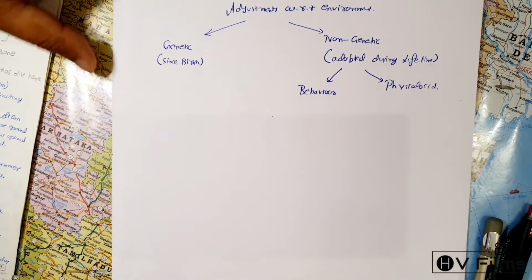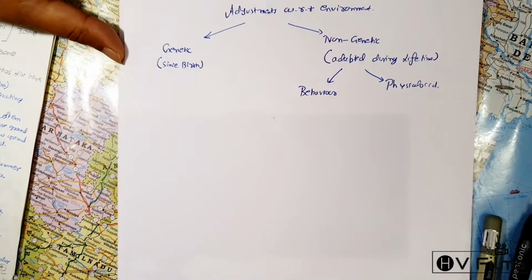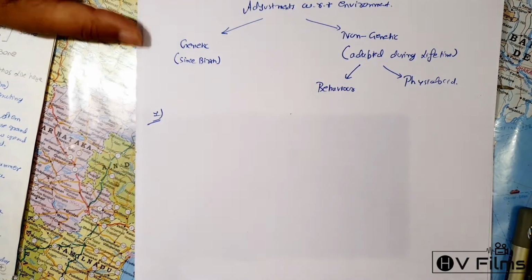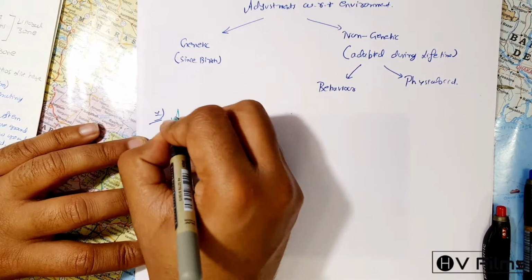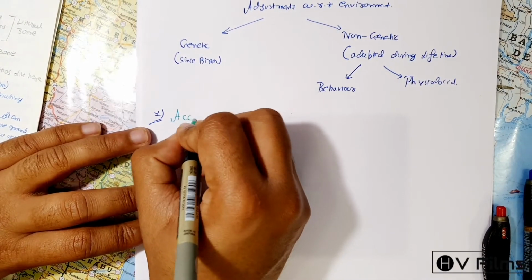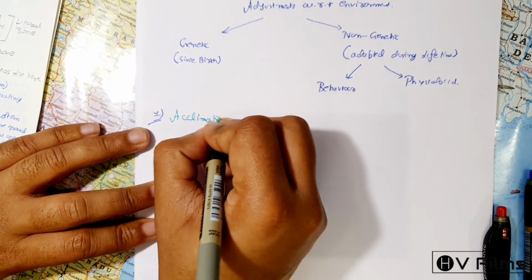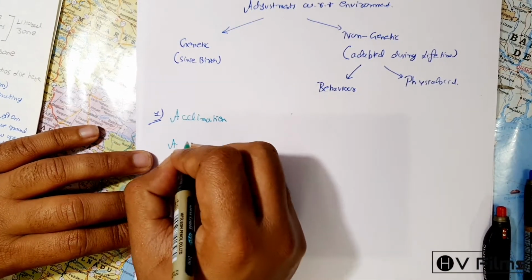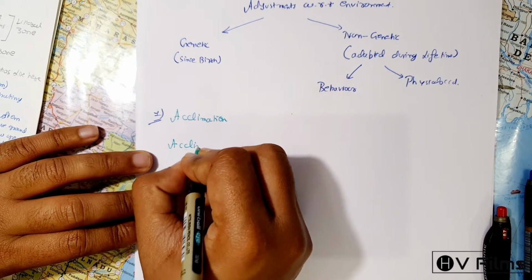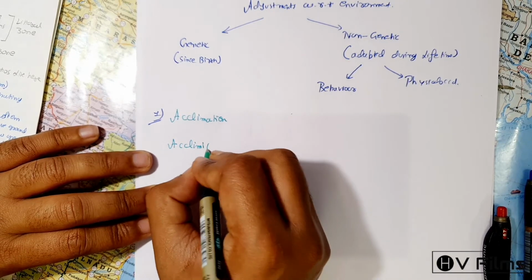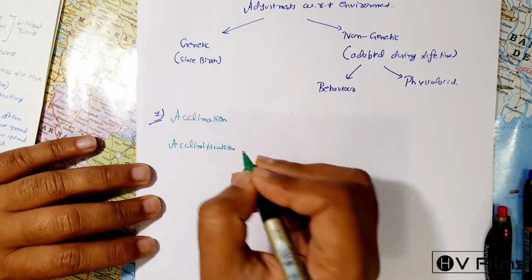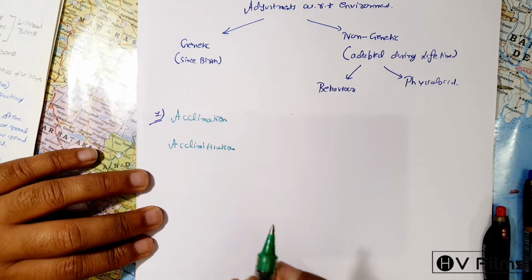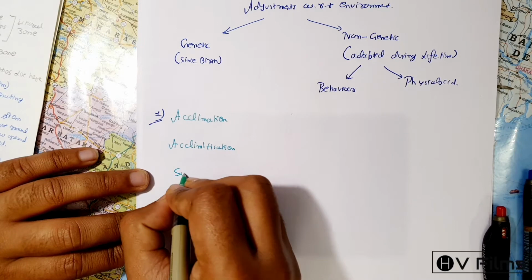Now there are three main terms regarding these adaptations. The first one is acclimation. The second one is acclimatization. And the third is basically what we call suspension.